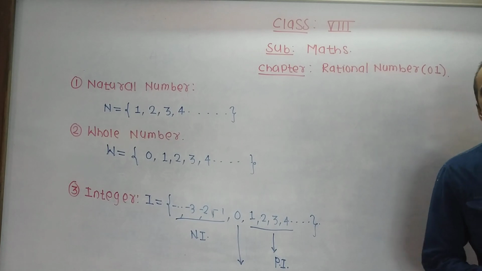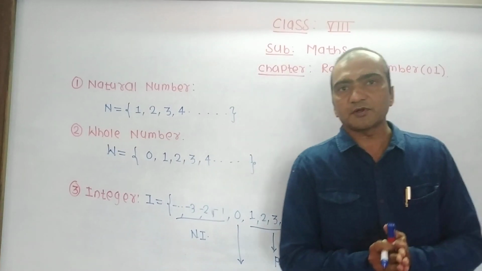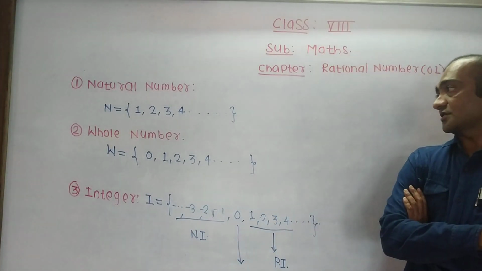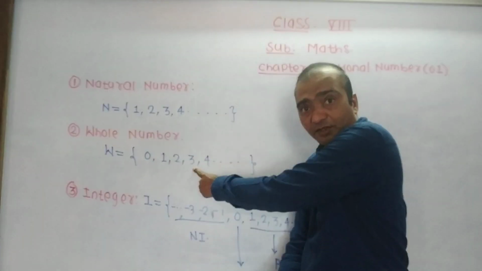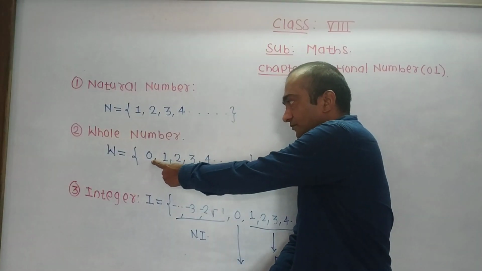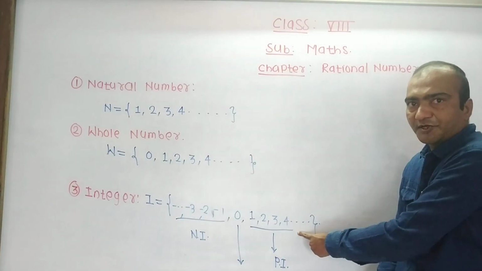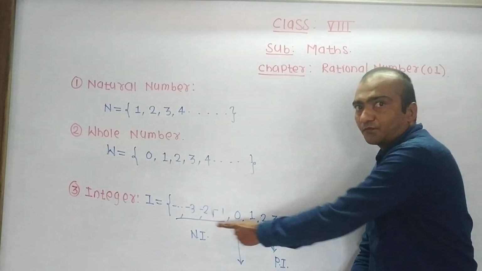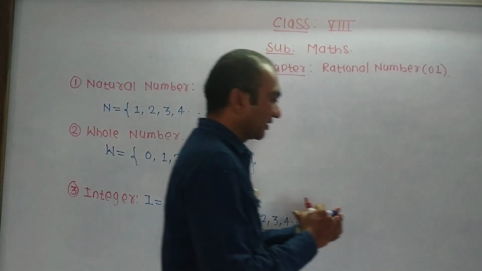We revise from the first. First of all, we see natural number. It is a set which starts from 1 and has no end. After that, we see what is meant by whole number. Whole number is a set of natural numbers with 0. Integer is a set of all positive numbers, all negative numbers with 0.